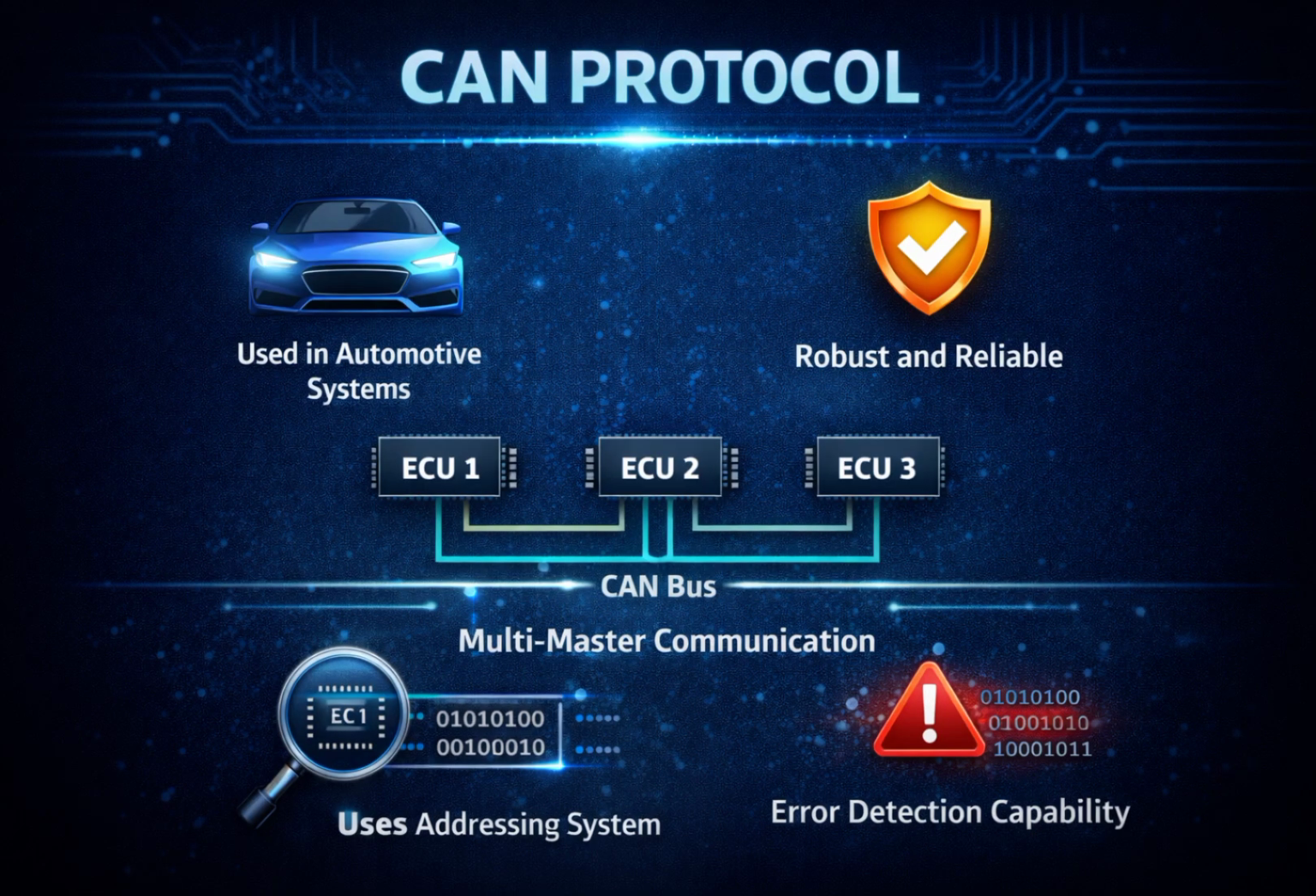CAN protocol. CAN stands for Controller Area Network. It is widely used in automotive systems like cars. It is very reliable and supports multiple devices communicating together. It also has strong error detection capabilities.